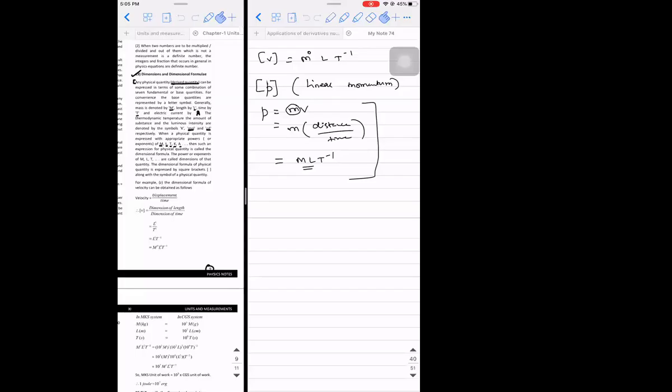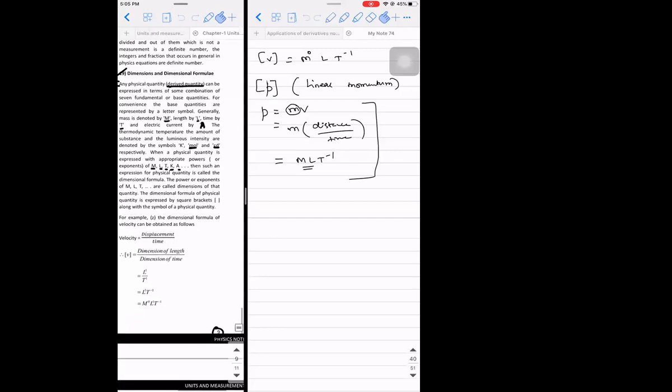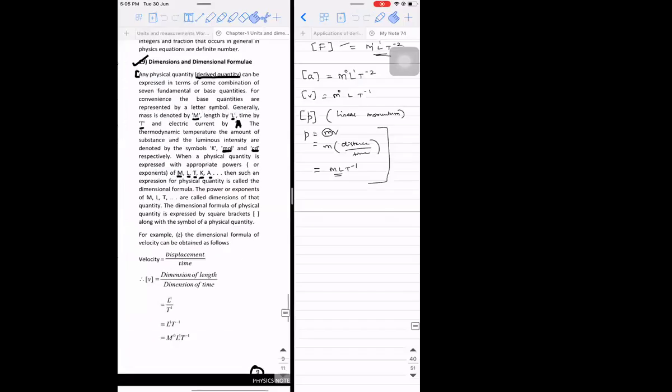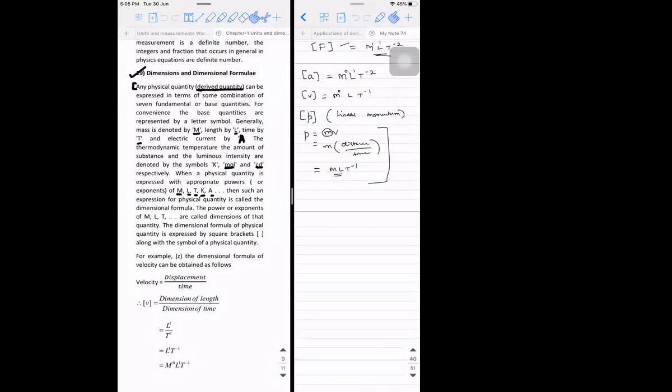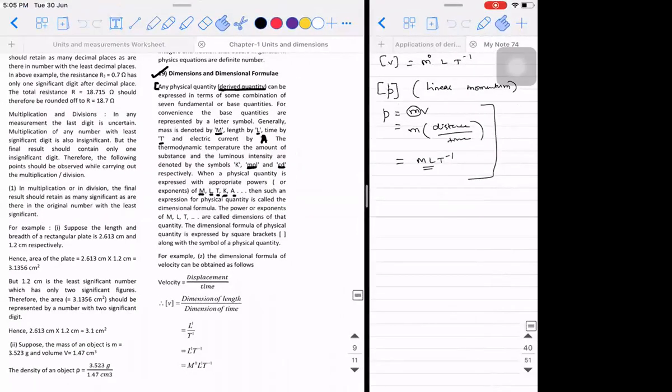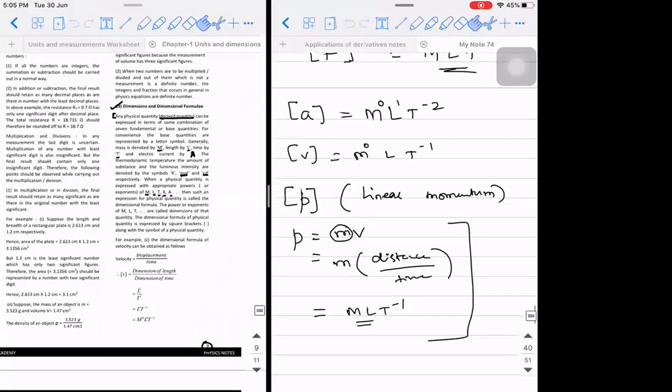So yesterday we stopped with the concept of dimensions and dimensional formula, right? So let's recollect. Can someone tell me what these dimensions and dimensional formula are all about? Anybody?